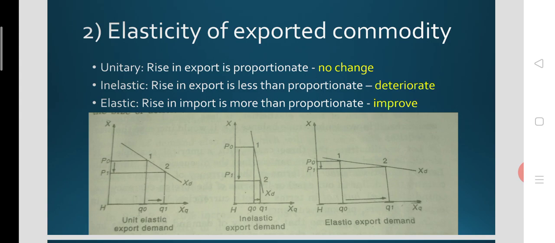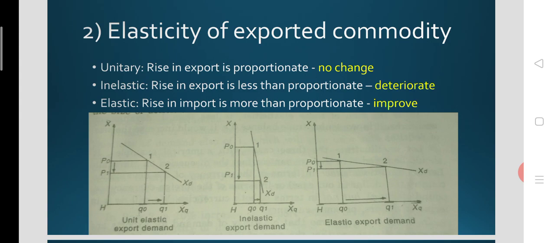That means that could surely deteriorate the BOP of the nation. So inelasticity will make distress for the nation after devaluation.